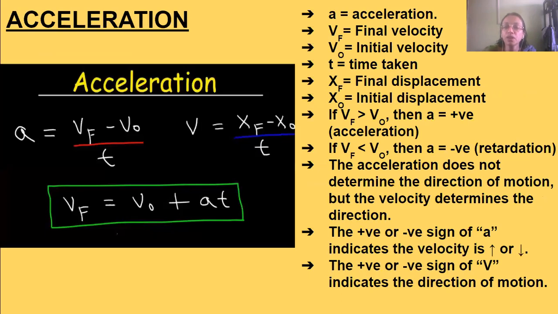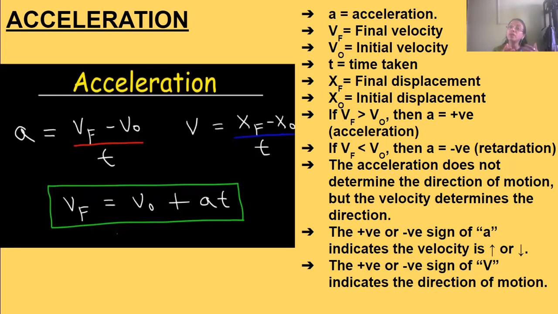Now to calculate acceleration, we need the final velocity, the initial velocity, and the time.